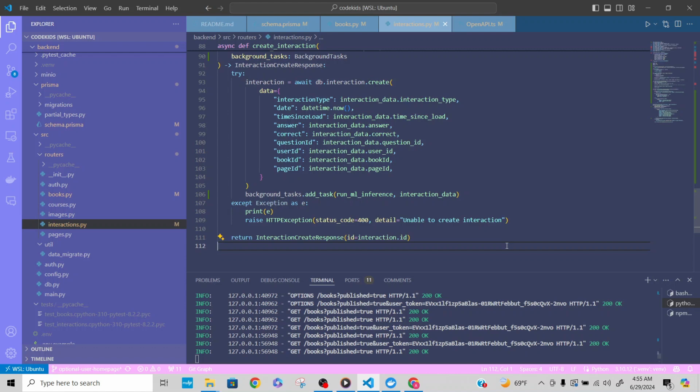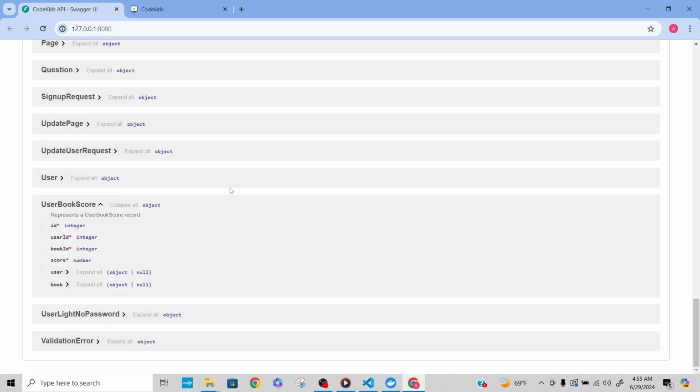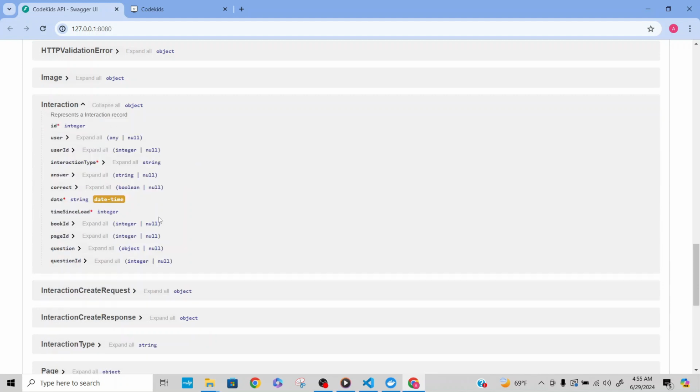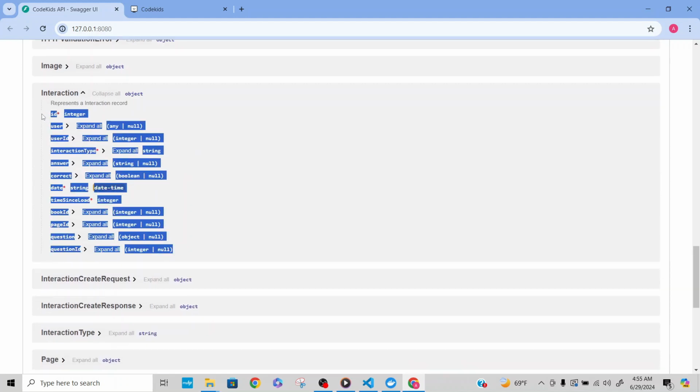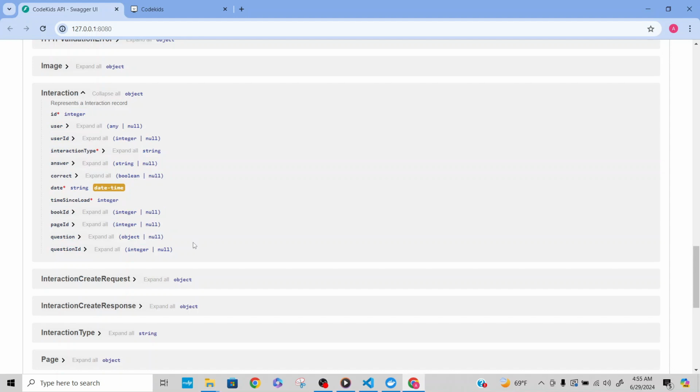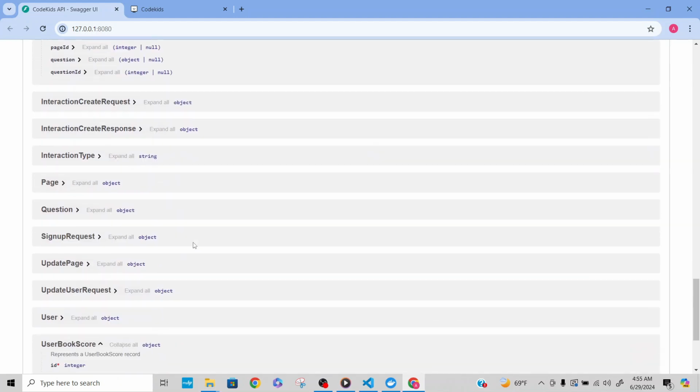For reward calculation, ensure the reward system appropriately reflects both correct and incorrect attempts. And for interaction logging, each interaction should be checked as properly logged in the interaction table, including whether it was correct or not, right? And then also track all interactions and make sure that interactions are storing all question attempts, including incorrect and correct answers.